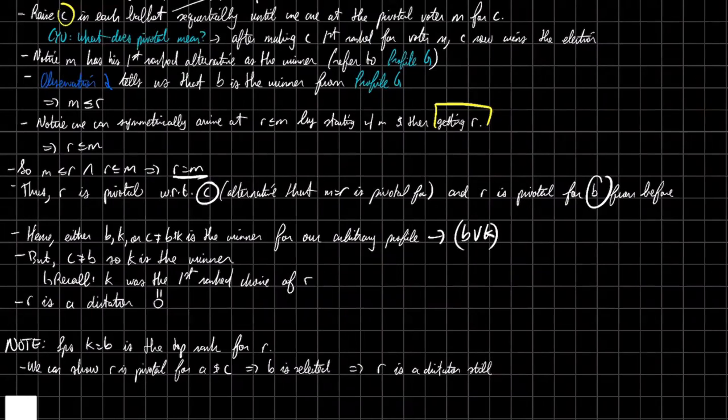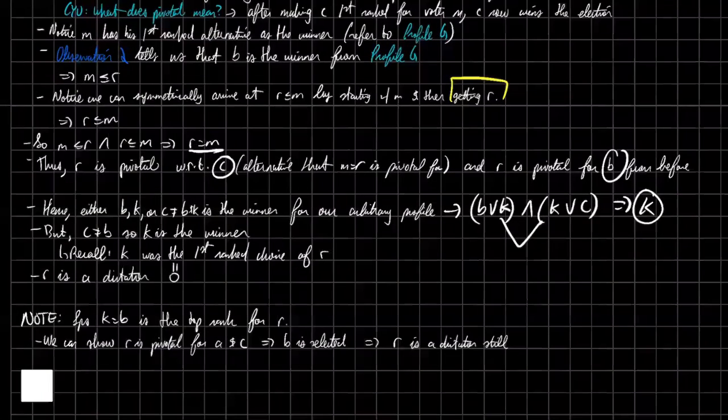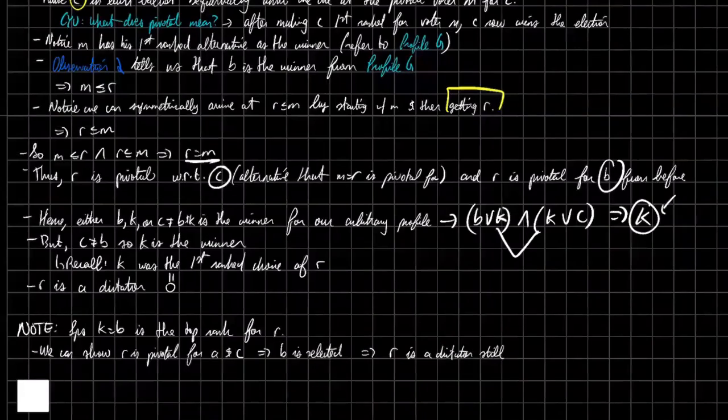And then from this new result, we also have that K or C is the winner. So what does this imply? This implies that K is the winner. This is just some basic logic, some propositional logic, I think is the term. So we show that even in this arbitrary profile, K is the winner of the election.